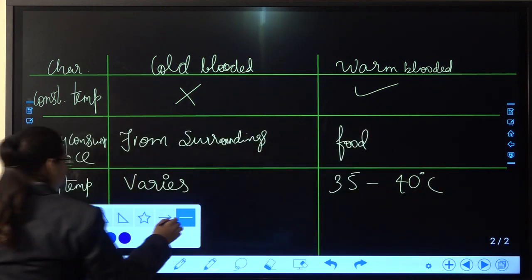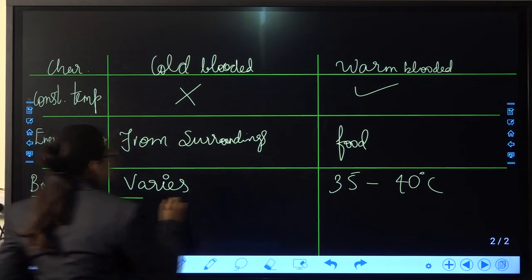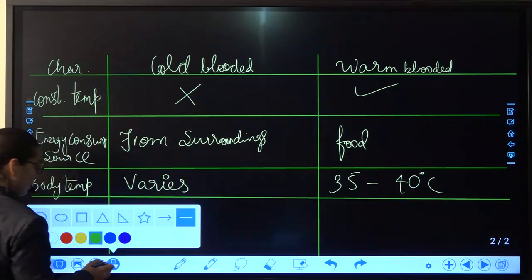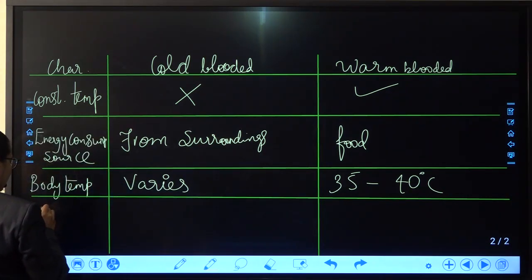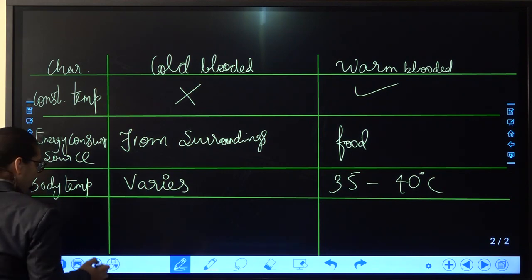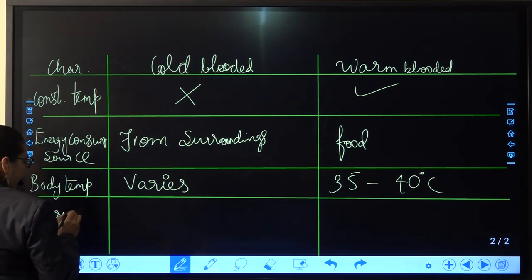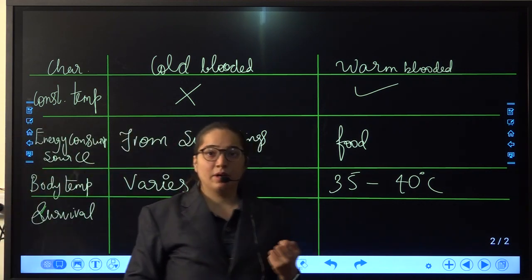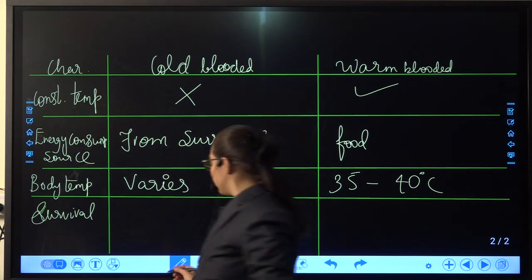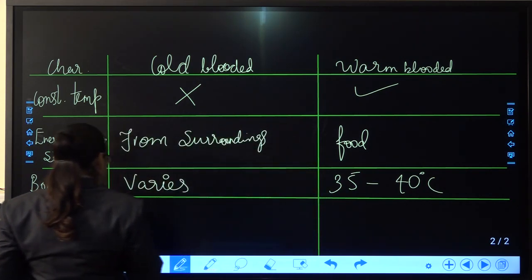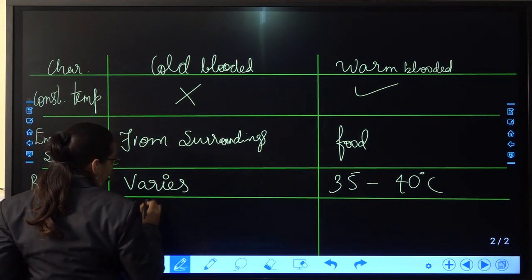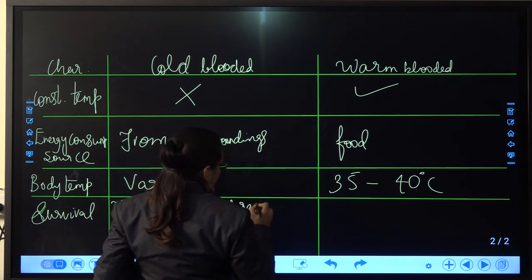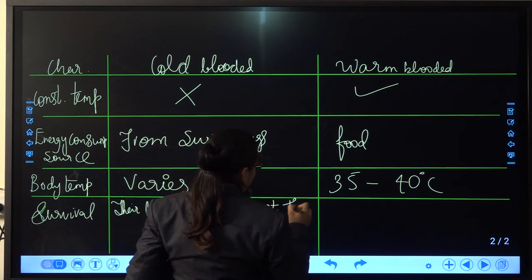Okay, moving further to the next part, can they survive during extreme temperature changes? Their body cannot resist the temperature changes.